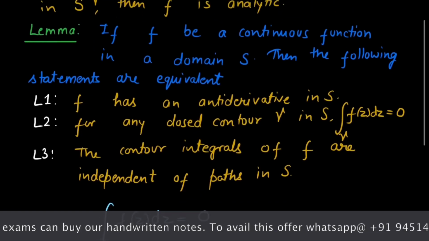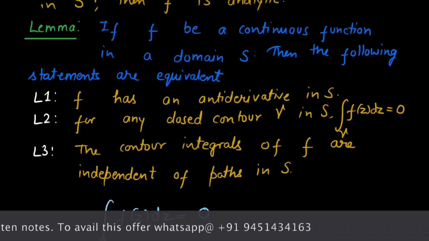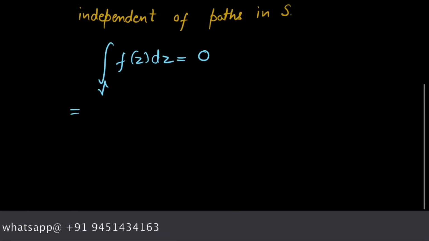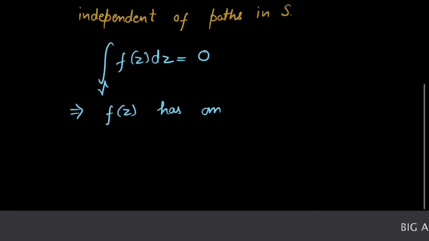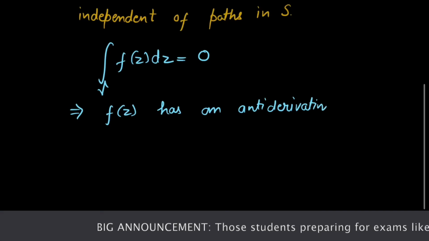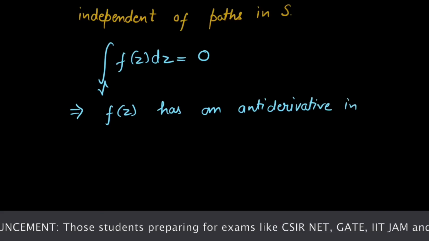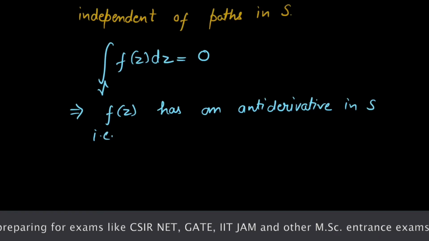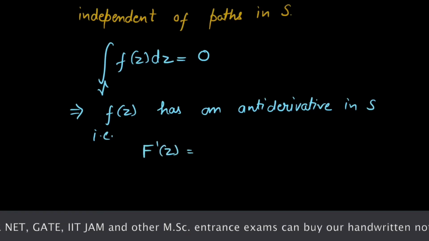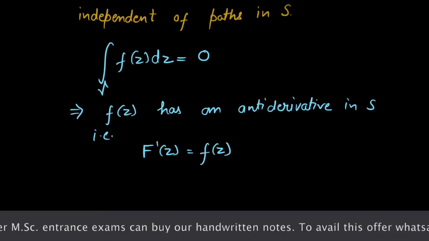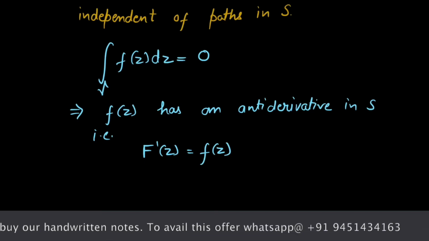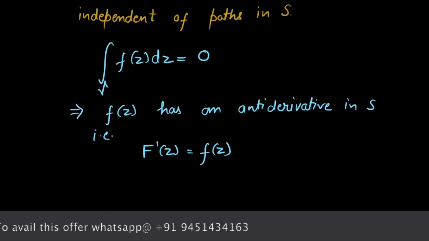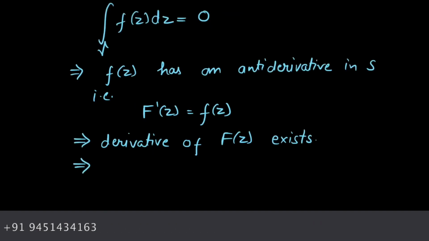So from the lemma, f has an antiderivative in S, that is capital F prime z equals small f z. Okay, which means the derivative of capital F z exists, which implies function capital F of z is analytic.